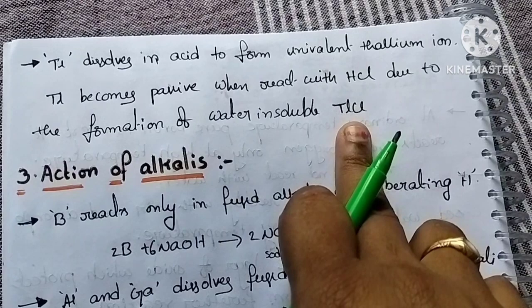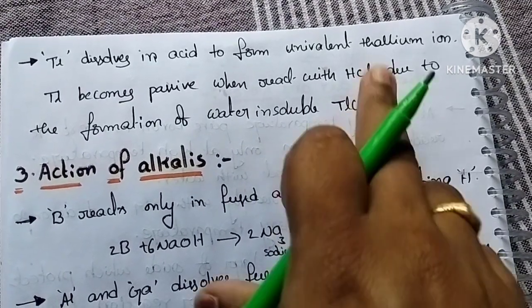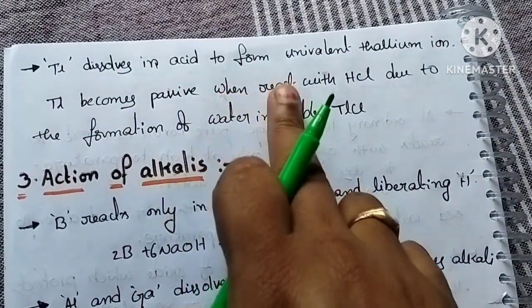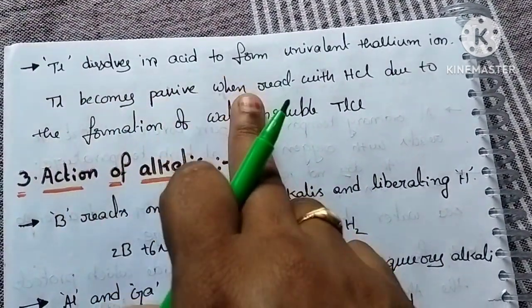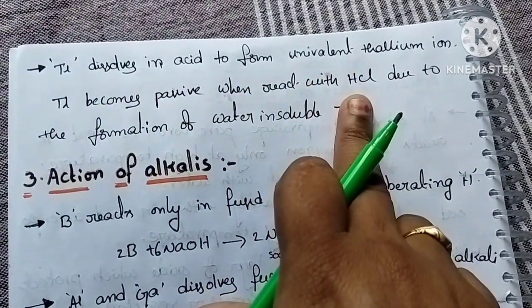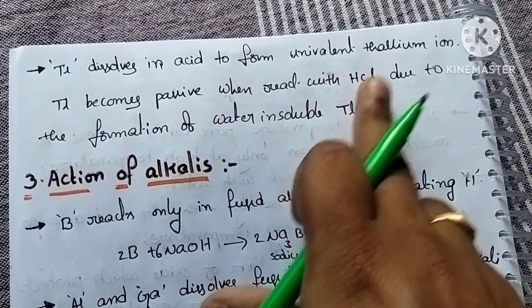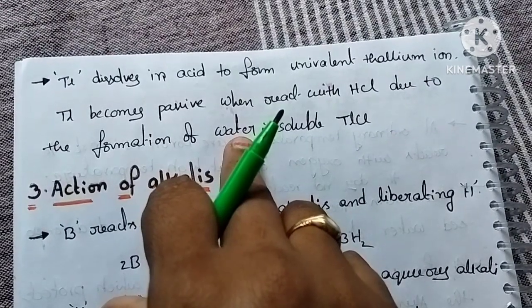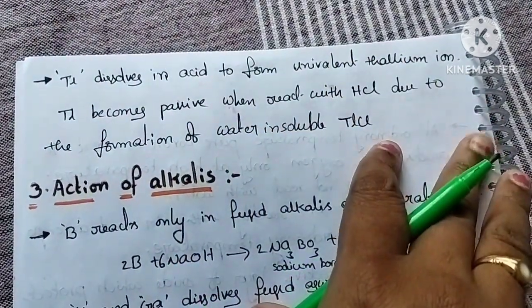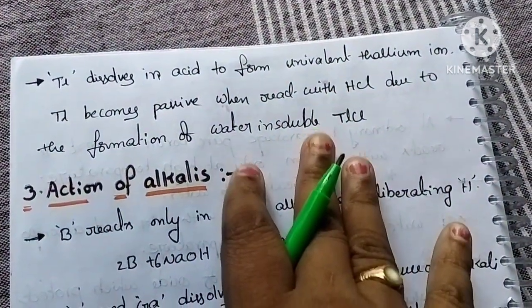Aluminium and gallium become passive with nitric acid, but thallium becomes passive with HCl, not nitric acid. So this is the action of acids.